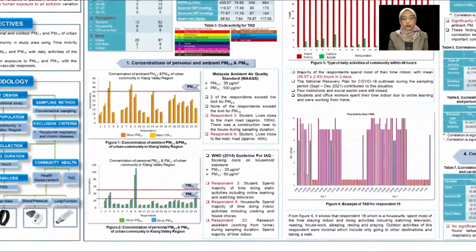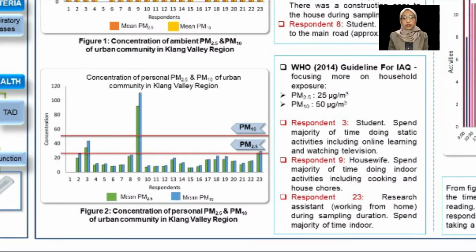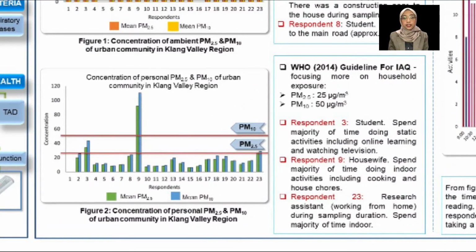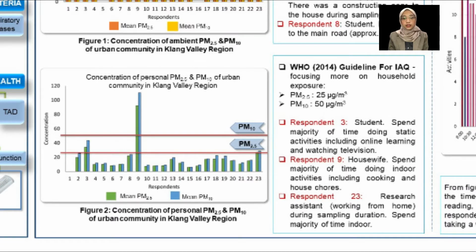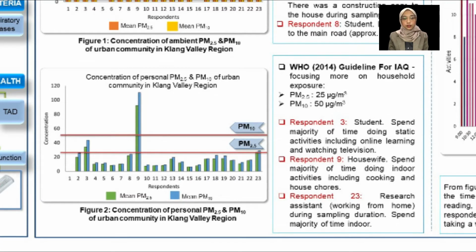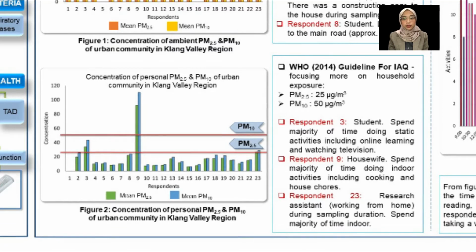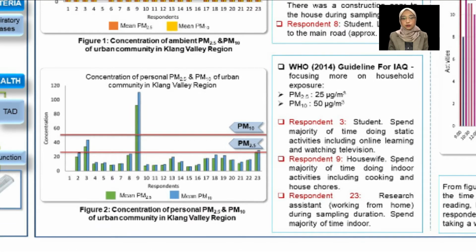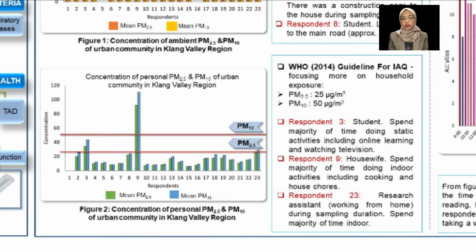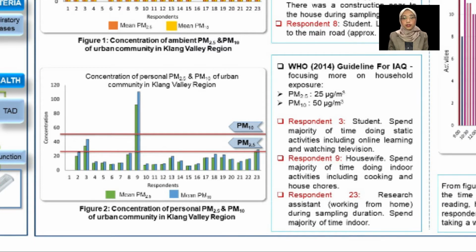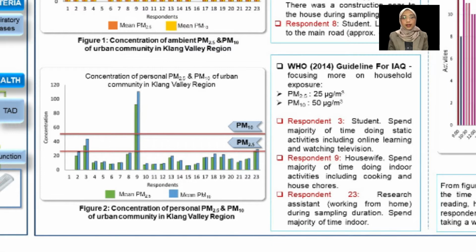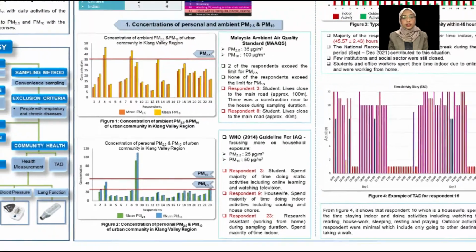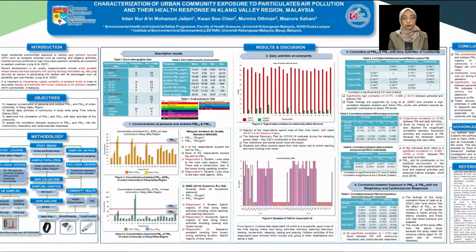For personal exposure, by comparing with the WHO 2014 guideline, 3 respondents exceeded the limit for PM2.5 and 1 respondent exceeded the limit for PM10. Those who exceeded the limit were respondents 3, 9, and 23. It had been identified using the TAD that respondent 3 was a student who spent the majority of her time doing certain activities. Meanwhile, respondent 9 was a housewife who spent most of her time doing house chores and cooking. And lastly, respondent 23 was a research assistant who was working from home.